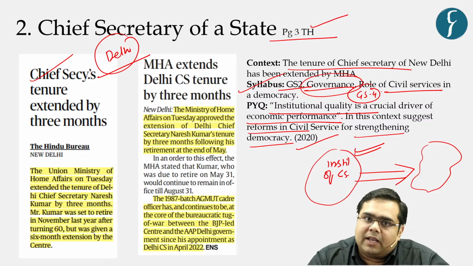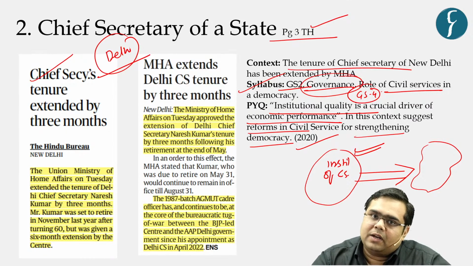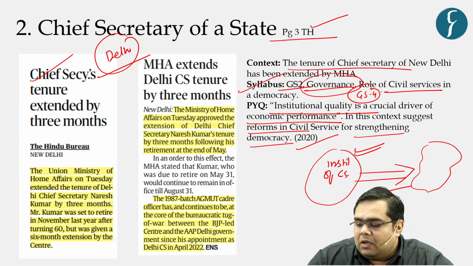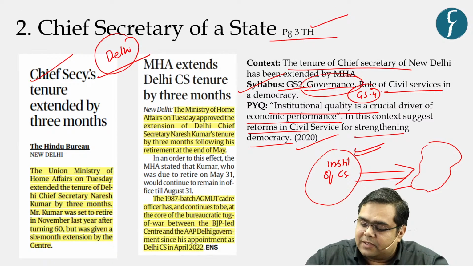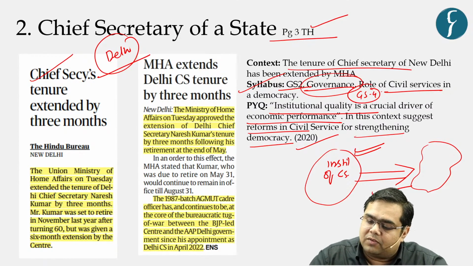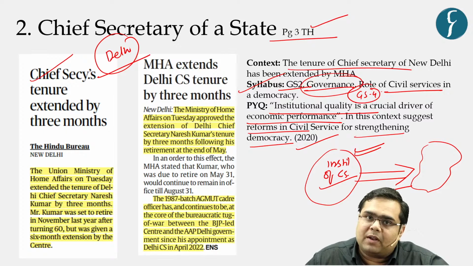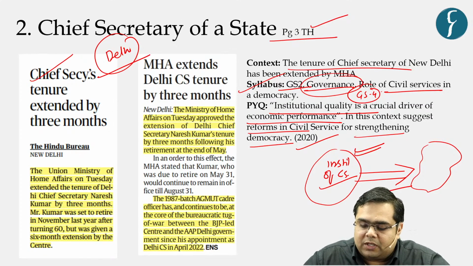Over the period, it was realized that we are not going to be a very big mammoth state in which everything is done by civil services and civil servants. So later on, in the 1990s reform, governance was understood as governance as a regulator and steerer rather than a governor, right? So the role of civil services changed over the period, and in this context the question was asked: the institutional quality of civil services is directly responsible for economic performance of the country, right? So this was the assessment.